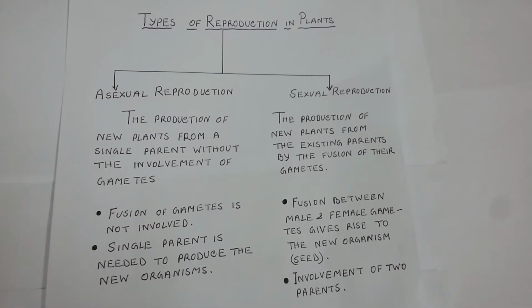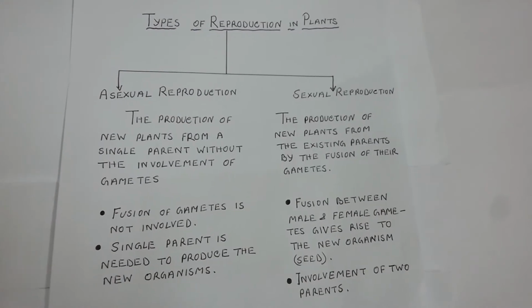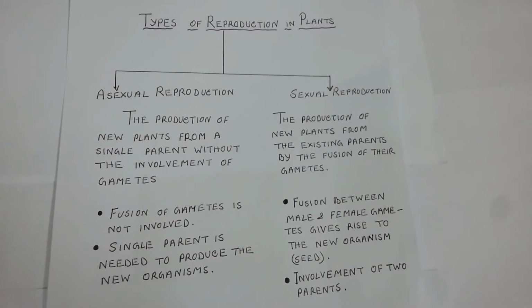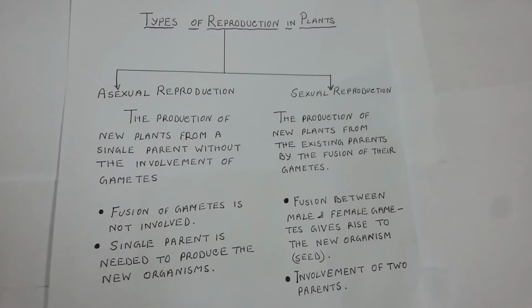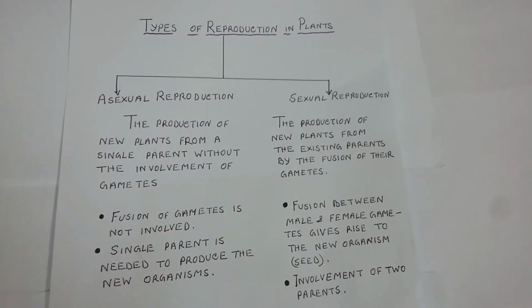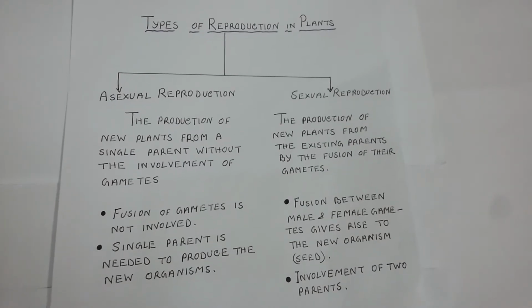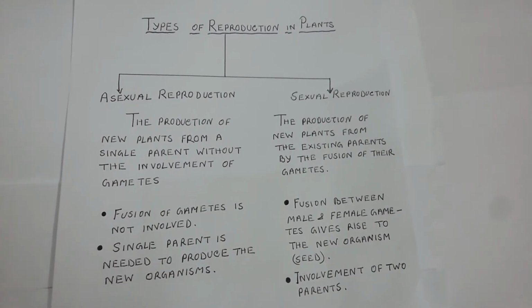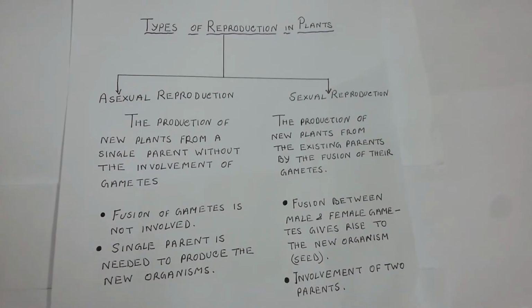The plants produced through asexual reproduction are exactly identical to the parent plant. That means in asexual reproduction, the plants which are produced are exactly identical to the parent plant.